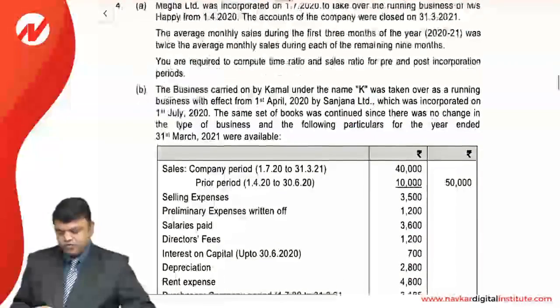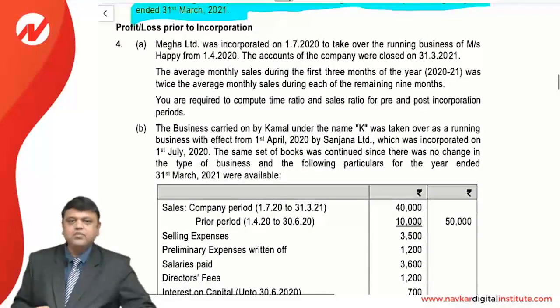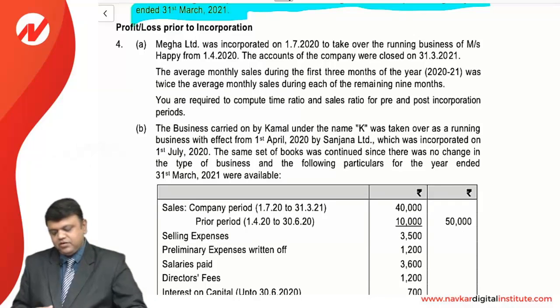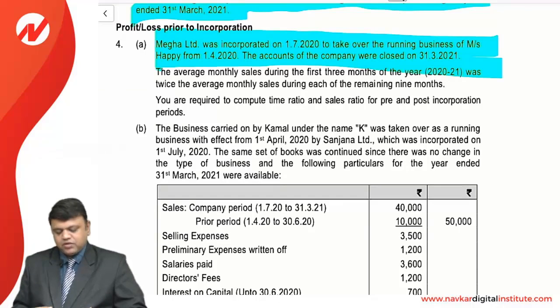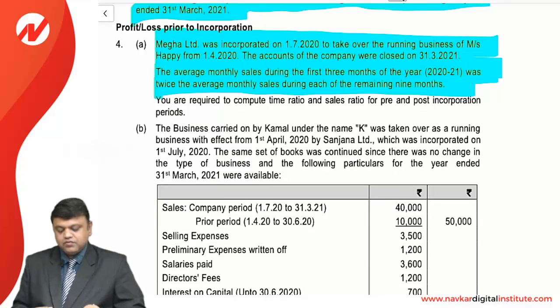Now it's time to go with question number 4, which is based on the profit prior to incorporation. A very interesting topic. You can also grab good marks over here. First of all, Mega Limited was incorporated on 1st July 2020 to take over the running business of Messrs Happy from 1/4/2020. The accounts of the company were closed on 31st March 2021. The average monthly sales during the first 3 months of the year 2021 was twice the average monthly sales during each of the remaining 9 months.